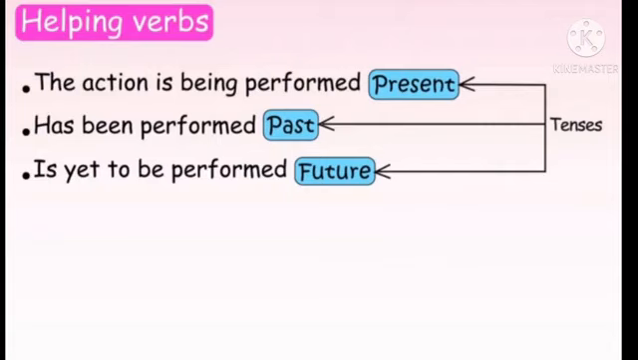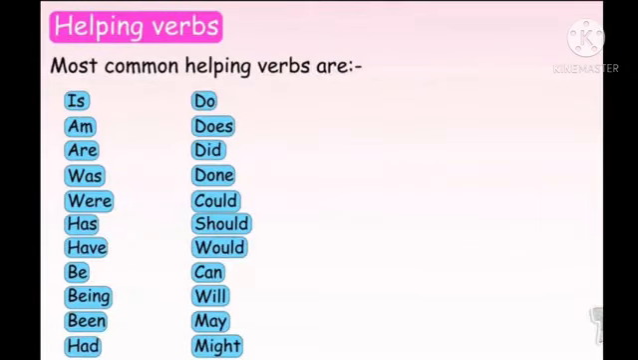Then I will be doing the work. There doing is the main verb and will and be both are the auxiliary verbs. So the auxiliary verb also shows the tenses of the sentence. The most common helping verbs are is, are, was, were, has, have, be, been, had, do, does, did, done, could, should, would, can, will, may, might. These are the most common helping verbs or the auxiliary verbs.